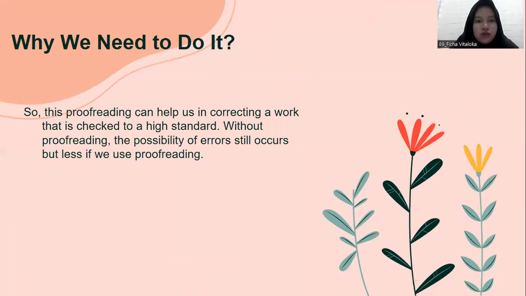Why do we need to do it? Proofreading can help us correct work so that it is checked to a high standard. Without proofreading, the possibility of errors still occurs, but there are fewer if we use proofreading.